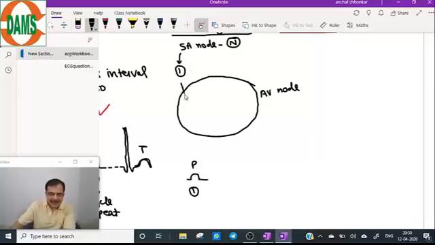It will enter the AV node. Look at the diagram. And will go to the ventricles. So SA node impulse will depolarize the atria first, and that impulse will travel the AV node, and there will be QRS complex.